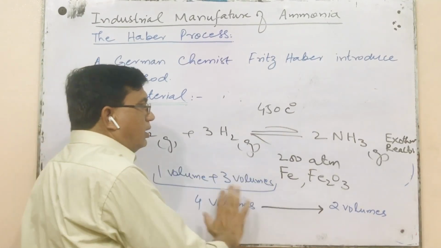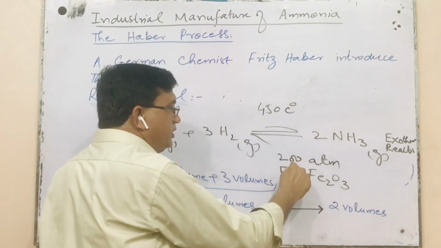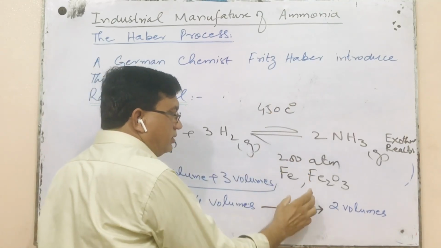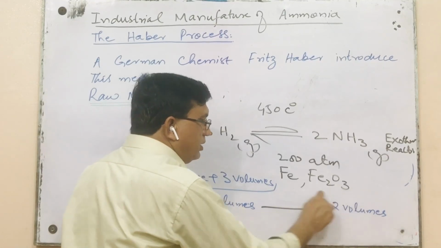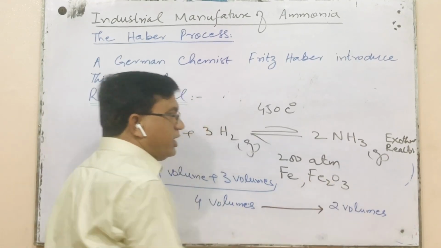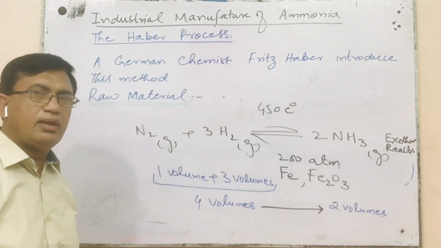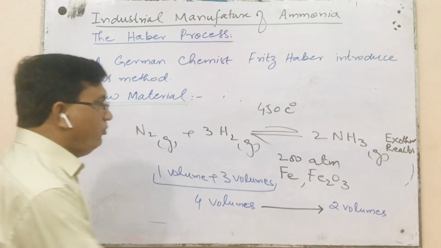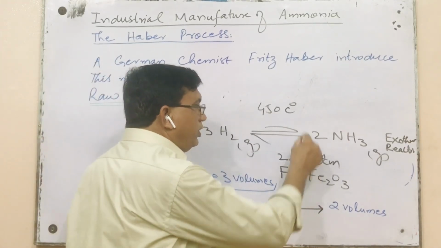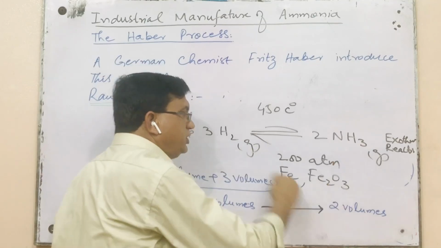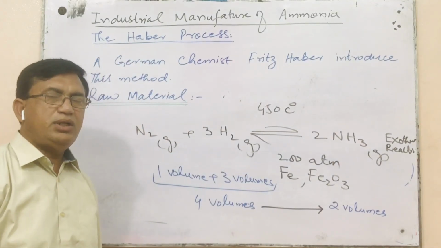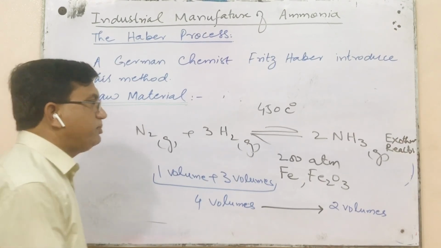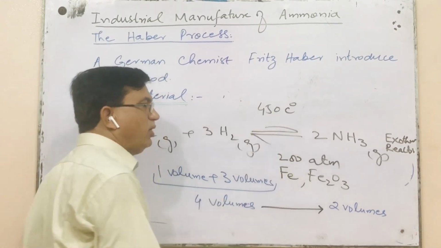In the Haber process, iron is catalyst and iron 3 oxide is used as promoter. Now, both of these conditions of temperature and pressure are in alignment with this catalyst and promoter. If we want to change, these conditions are the optimum conditions, the best conditions which are experimentally proved for the Haber process.